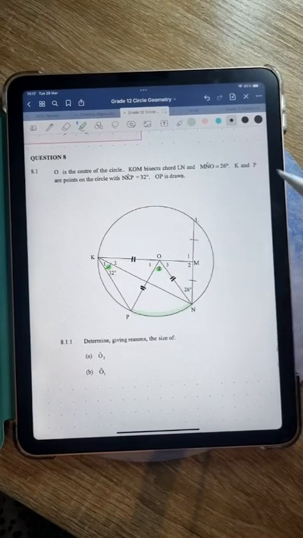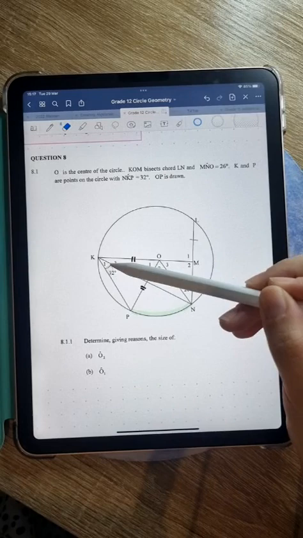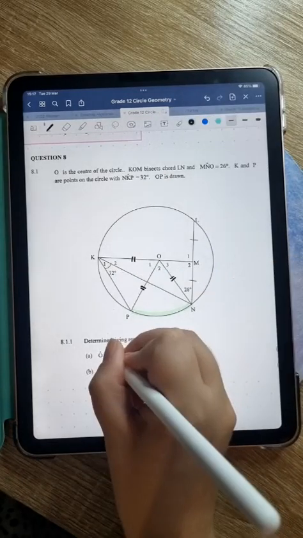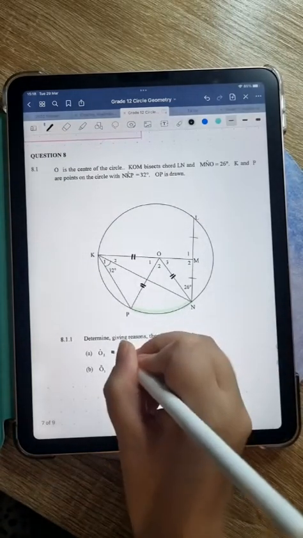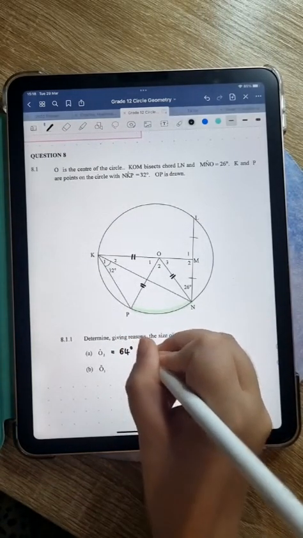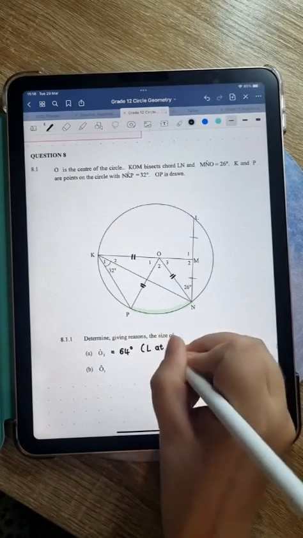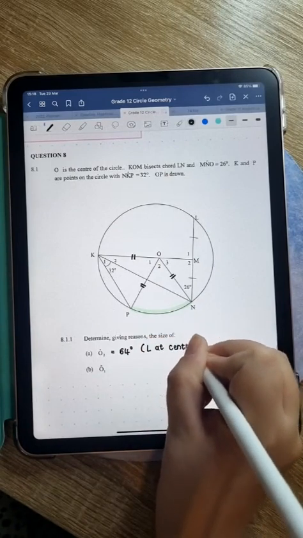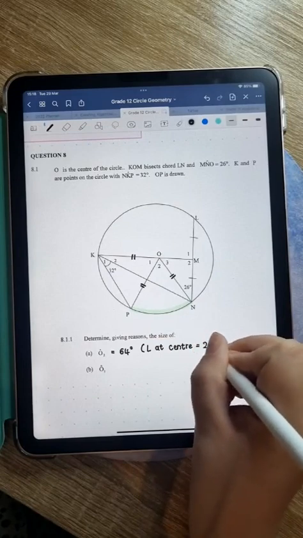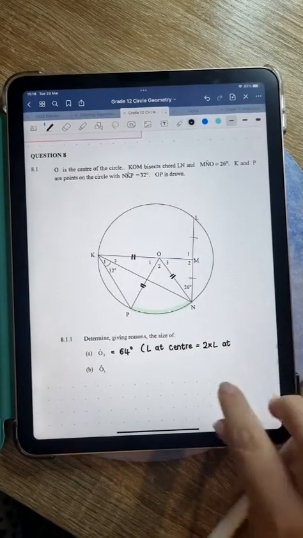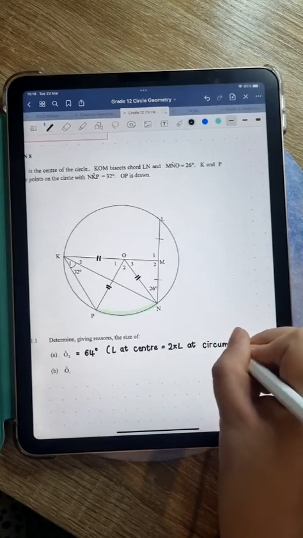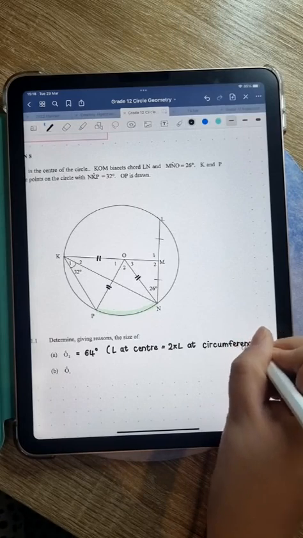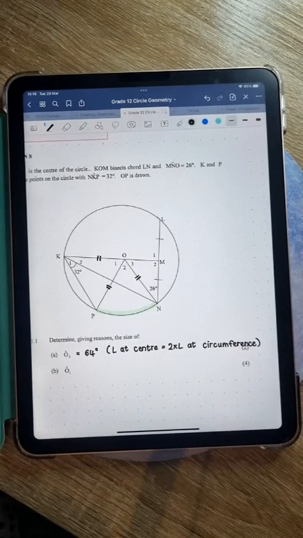So O2 is going to be 2 times 32. Okay, let me just erase that. So O2, I'm actually just going to write it down here to save some space, is going to be 2 times 32, which is 64 degrees. And the reason for that is angle at center equals 2 times angle at circumference. And I know this is a very long reason. Unfortunately, we do have to write the whole thing down. Okay, yes, 64 degrees.